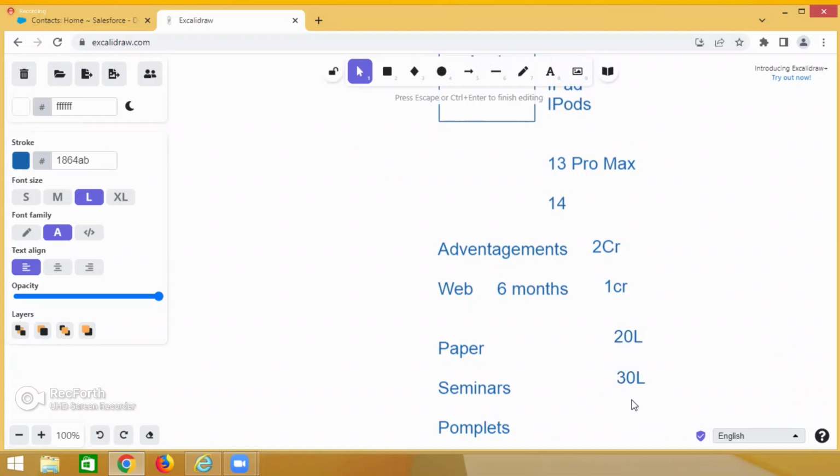Seminars, for example, 30 lakhs. Pamphlets, for example, 50 lakhs. It is too much, right? Pamphlets, okay. So overall, 2 crores. This is the budget for 1 year, not 6 months, 1 year. Now, the 1 year budget, all at 2 crores.